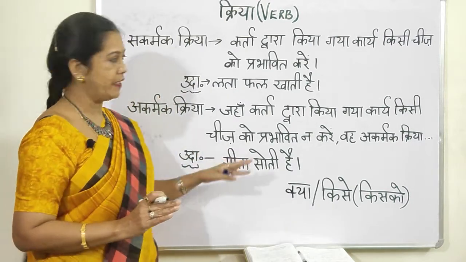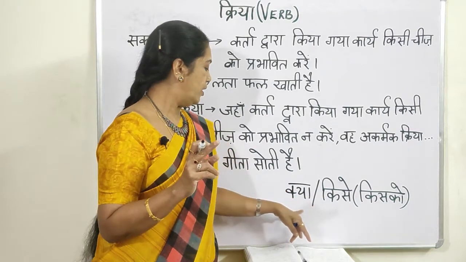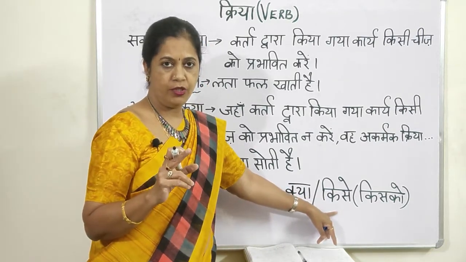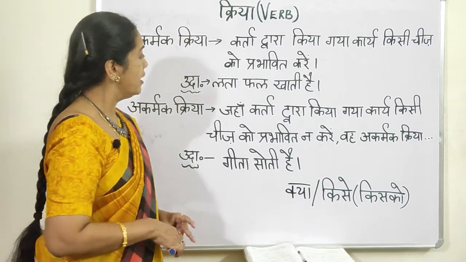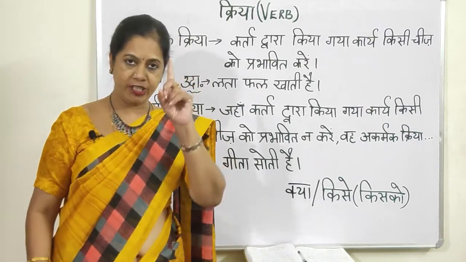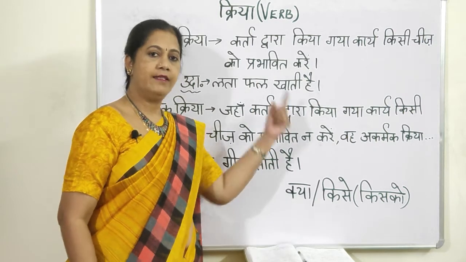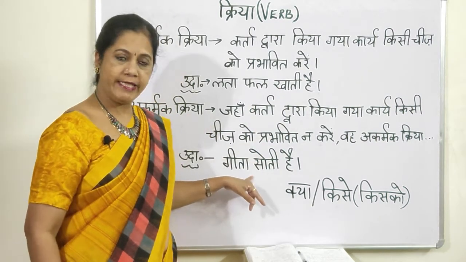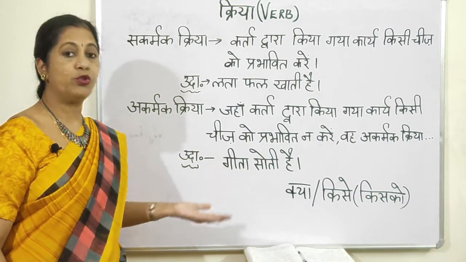Now you have understood. These questions are very, very important: kya, kisko, what and to whom. These two questions you have to ask. If you get the answer for both, it is dvikarmak. If you get the answer for one, it is sakarmak. If you don't get an answer, it is akarmak. You have understood till here. Now let us go to more examples.